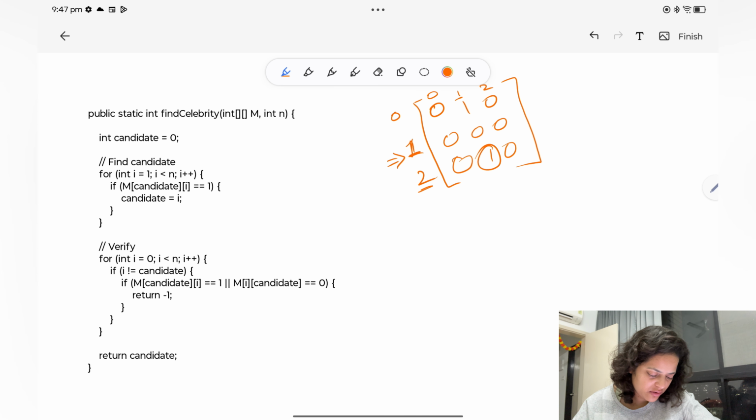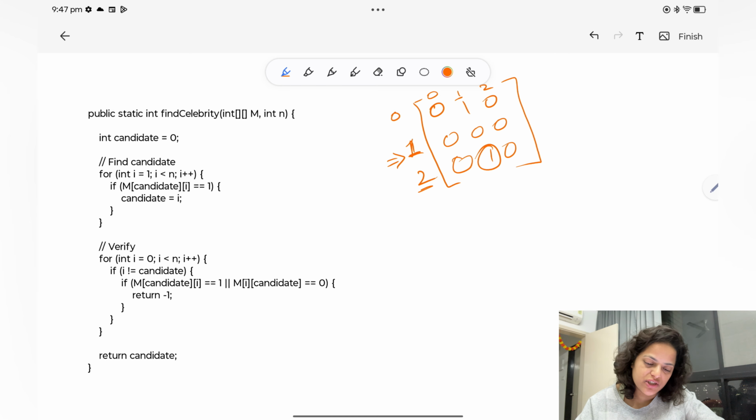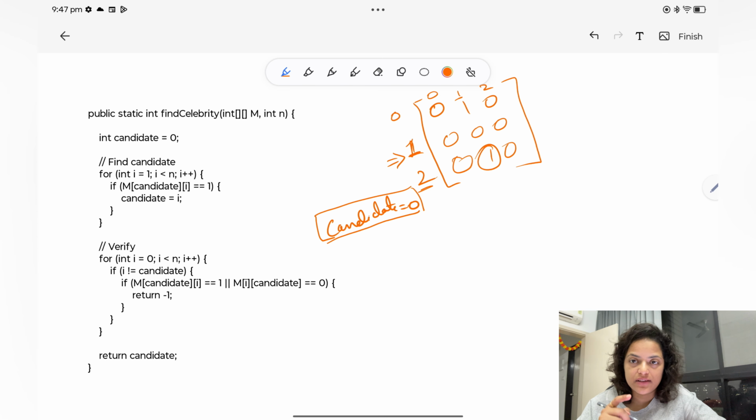We will solve it in two steps. First we will find the candidate, and second we will verify whether this is the correct candidate or not. A very simple solution. How do you find the candidate? Initially, let's assume the candidate is 0. You have 0, 1 and 2. Now you will check this 0 against the other two, 0, 1 and 0, 2.